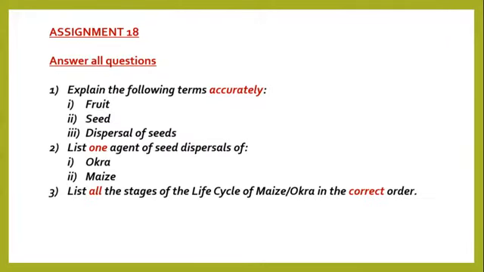Alright, for assignment 18, we are supposed to answer all the questions. Number 1, explain the following terms accurately: one, fruits; two, seed; three, dispersal of seeds. Number 2, list one agent of seed dispersal of one, okra; two, maize. And number 3, list all the stages of the life cycle of maize or okra in the correct order. So if you miss the order, you lose marks. So follow the order accurately.